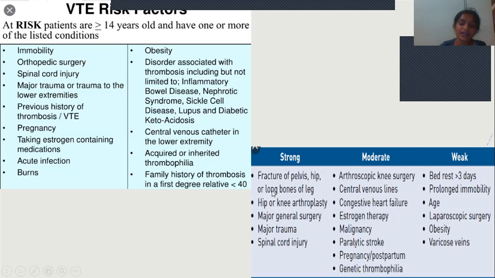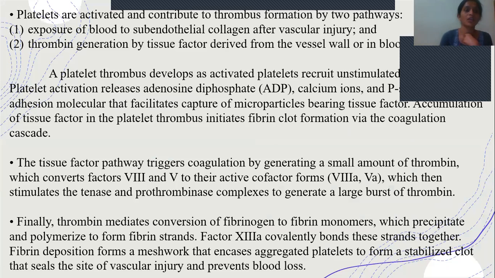So these are more at risk: fracture of the pelvis or large bones, hip or knee arthroplasty, major surgeries, major trauma, spinal cord surgery. These are at high risk of getting VTE. And these are the moderate risk, and these are the weak risk of getting VTE. So depending on the risk, we have to take certain precautions, or follow some remedies, in order to prevent the formation of VTE.